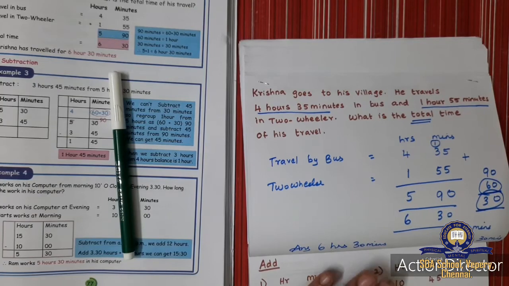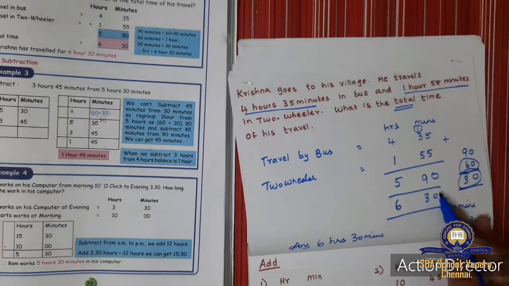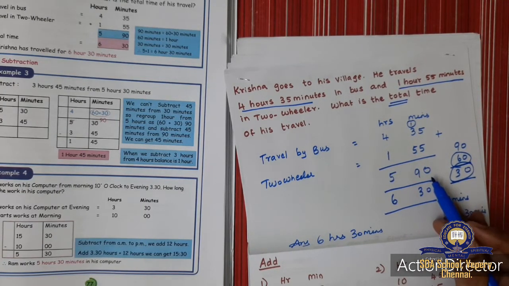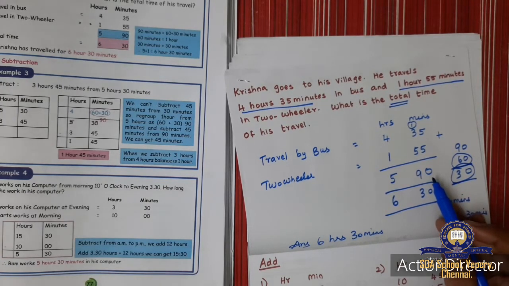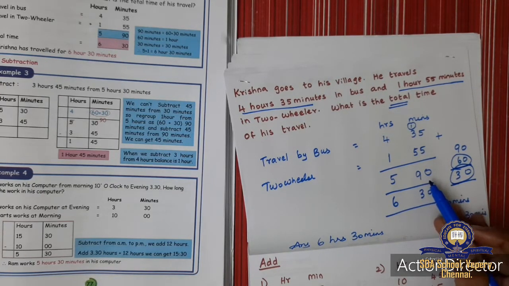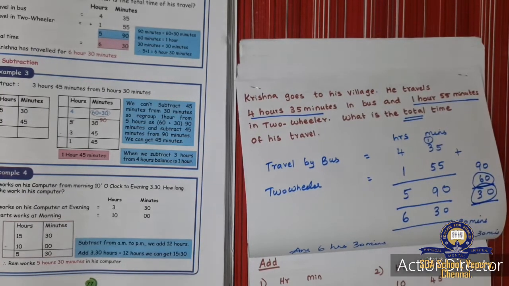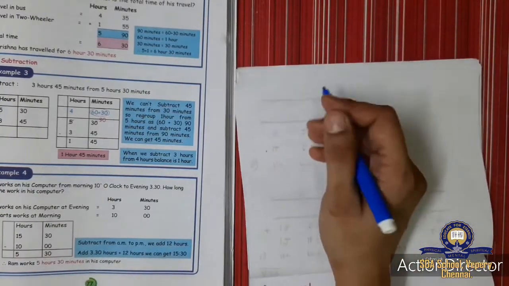Okay, so I think you all understood now. The only thing you have to remember is when the number is 60 or greater, because 60 minutes is 1 hour. If the number is equal to or greater than 60 only, you have to do this. If the number is 59, 40, or 30, you don't need to do anything. You will just write the number as such. Okay, so we'll do one more example.